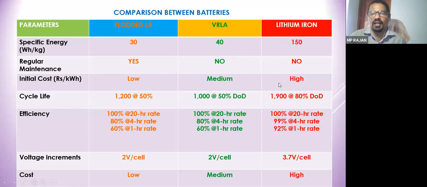Cost is the opposite: highest cost for lithium ion, medium for the sealed battery, and lower for the normal lead acid battery. This is cheap, that is why it is very popular.